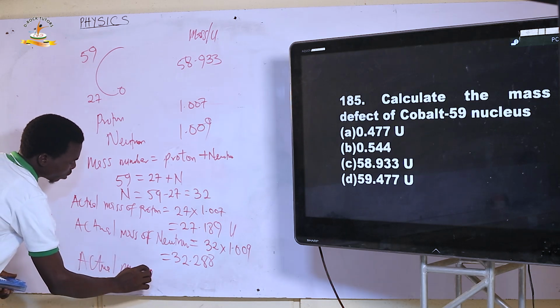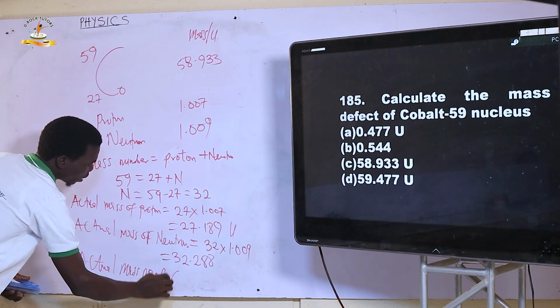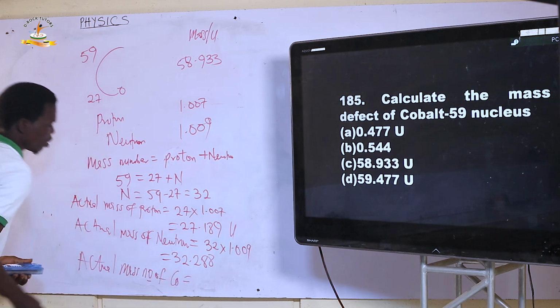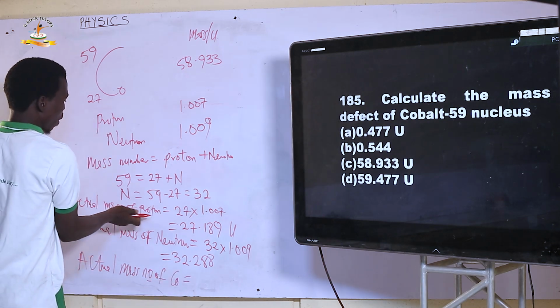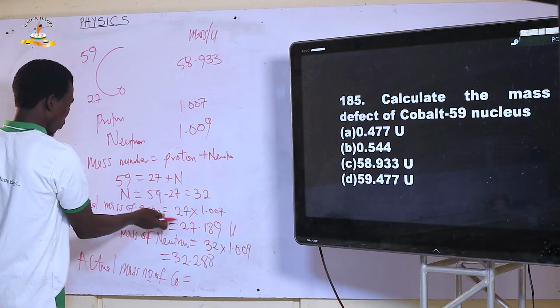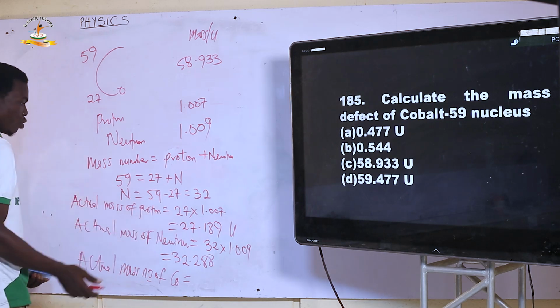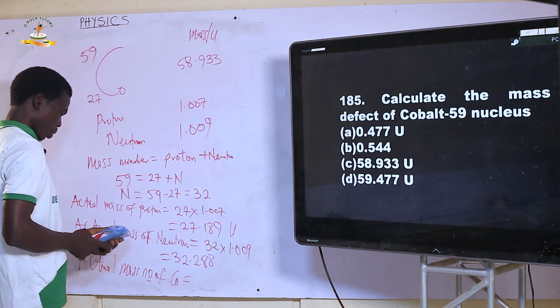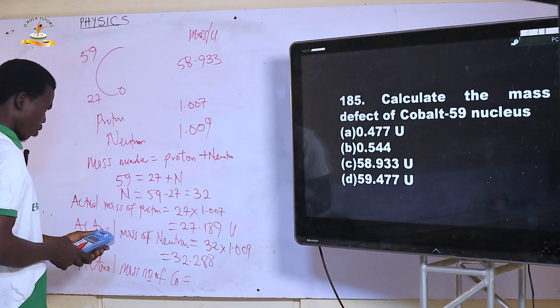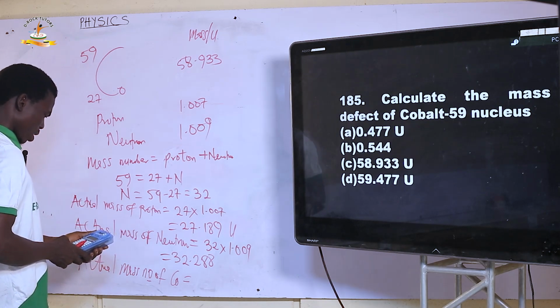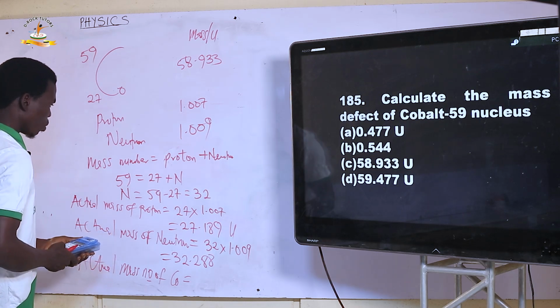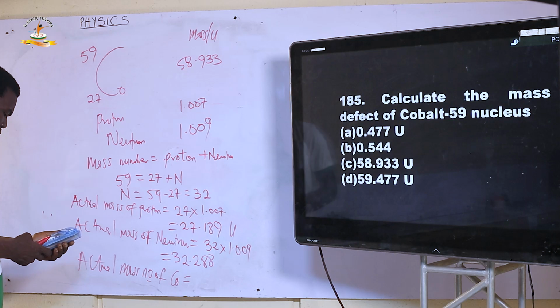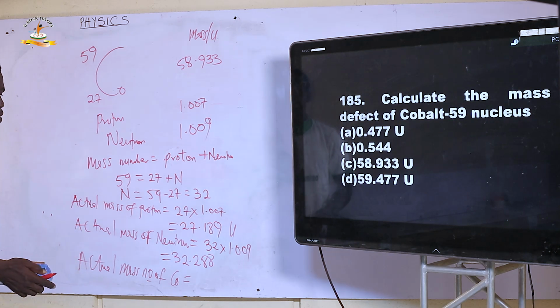So the actual mass number of cobalt equals what? You add the actual mass of proton plus the actual mass of neutron, and that would be 27.189 plus 32.288, and the answer is going to be 59.477.